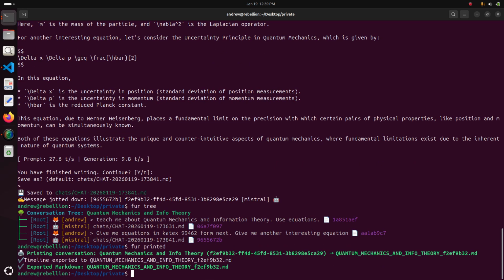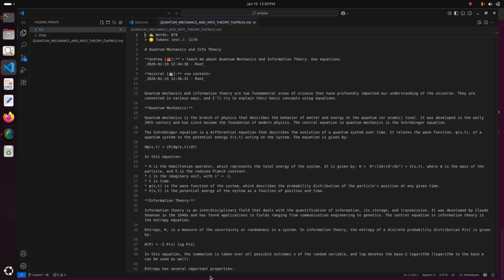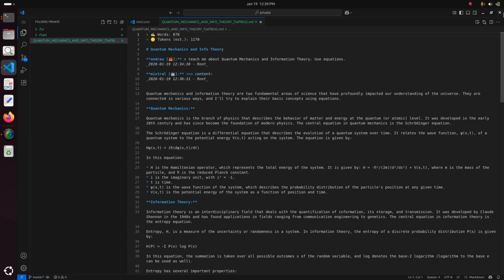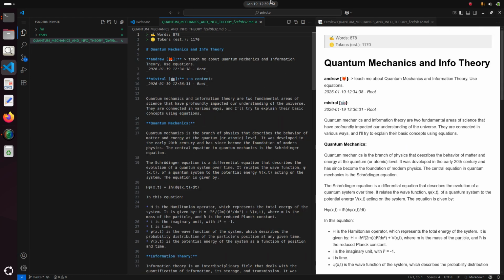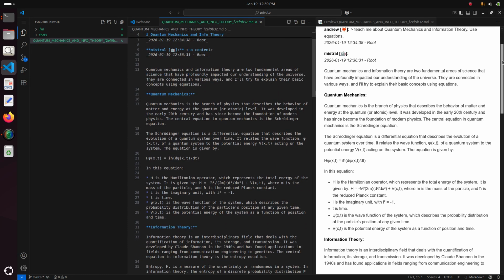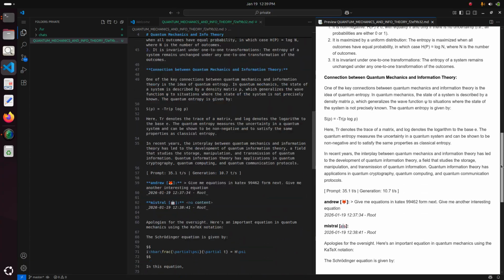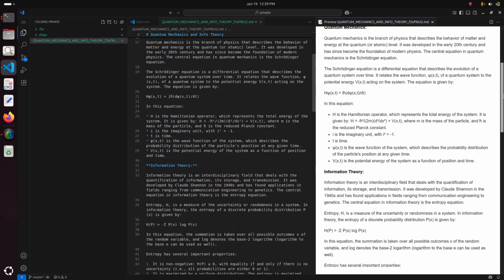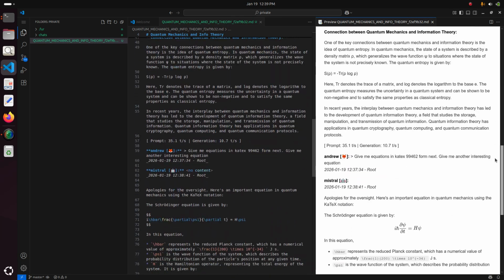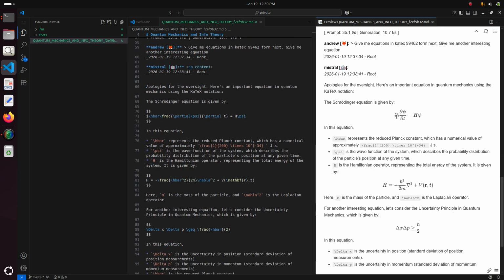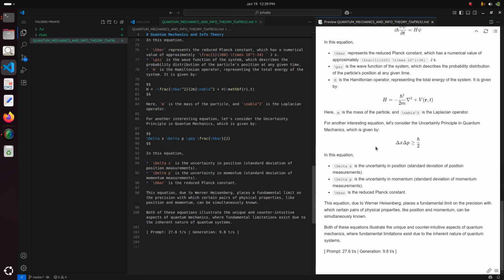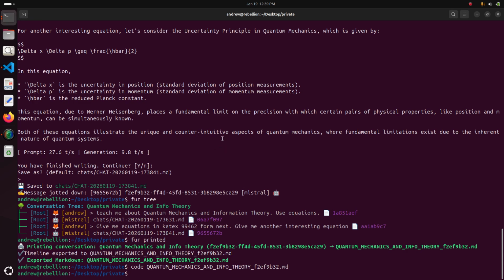For printed will give us this document, which is actually sitting in our folder, inside our private folder. And I can see the nicer markdown preview here with that button. And you can see now we have everything here, a collection of 2 markdown documents. We can see that at first it wasn't giving us the equations in k-text because I didn't specify. And then in the second prompt, I told it to give me the equations in k-text form, and so you can see now that they are nicely written there in that format. And that's great, right?